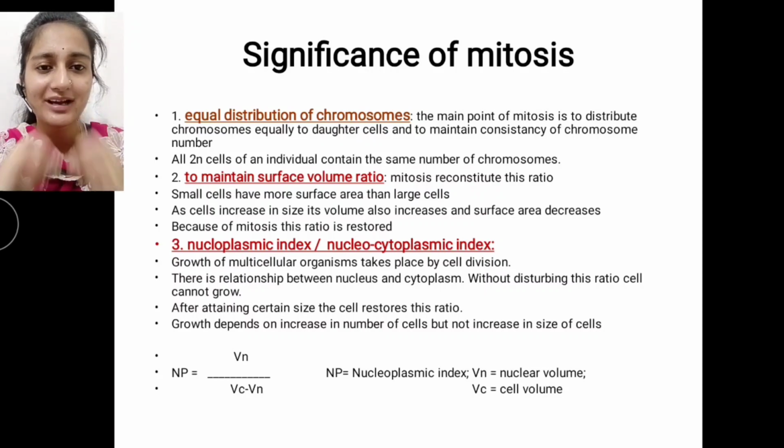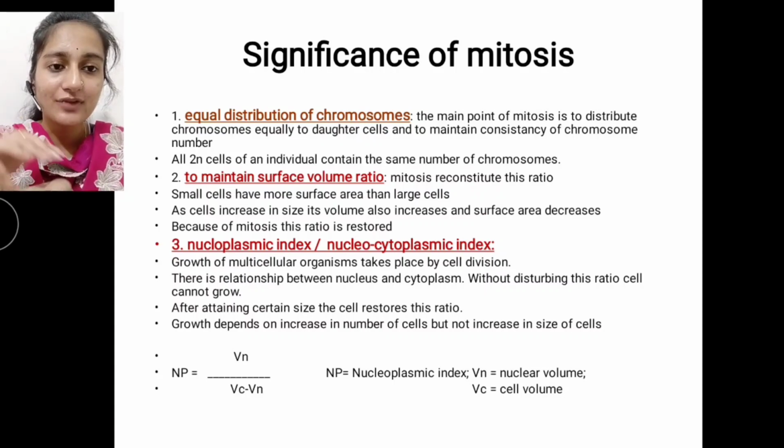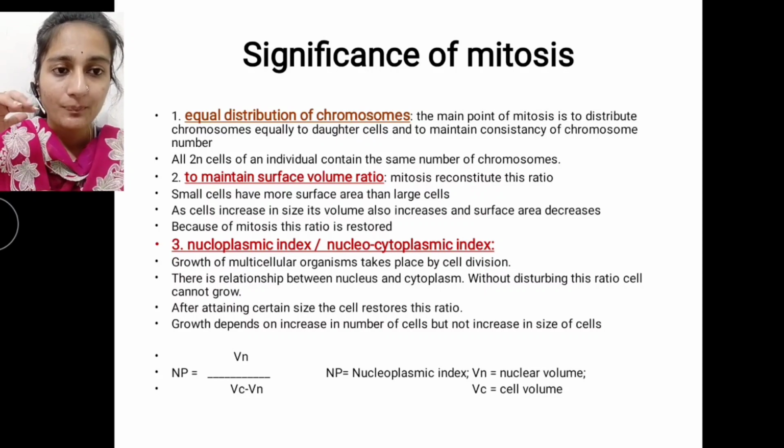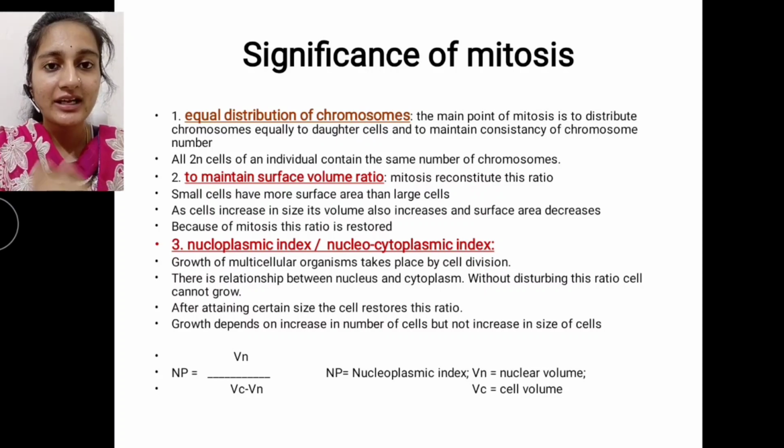You need to remember very well, growth depends on the number of cells. Whenever the number of cells increases, only then does it help to grow. Whenever the size of the cell increases, it doesn't allow the organism to grow.